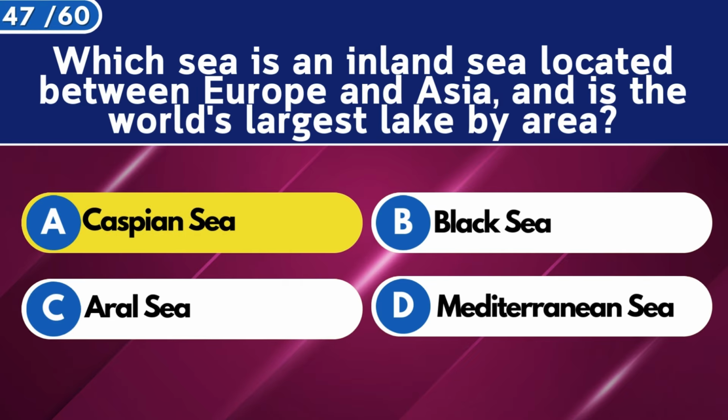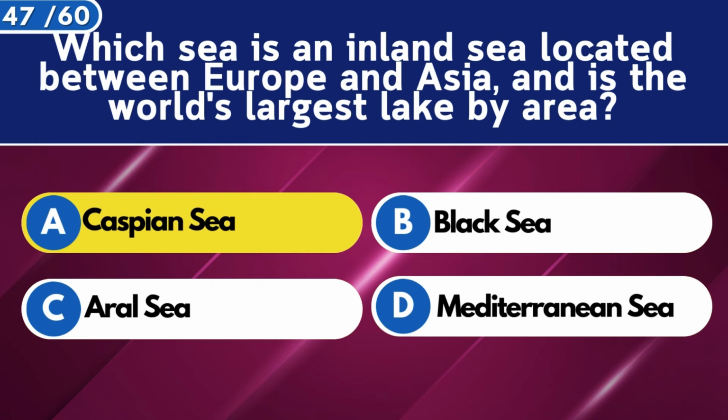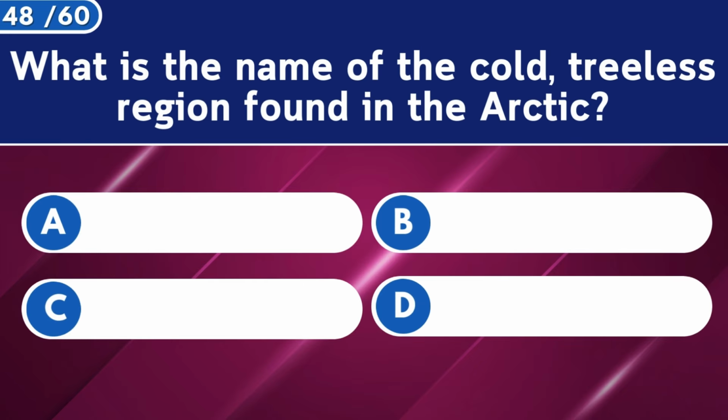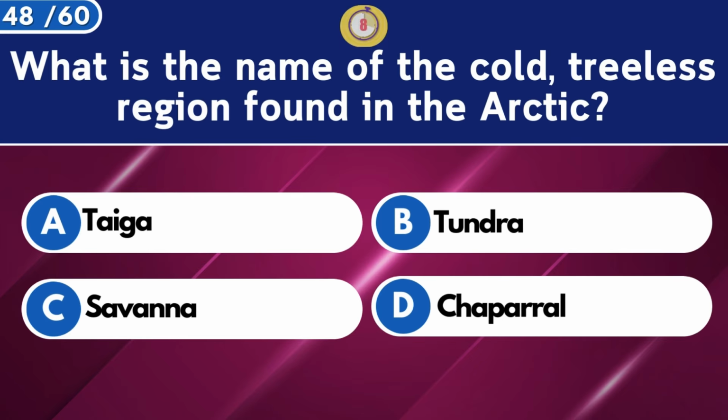Caspian Sea. What is the name of the cold, treeless region found in the Arctic? Tundra.